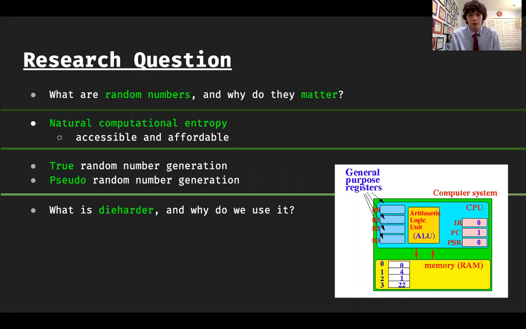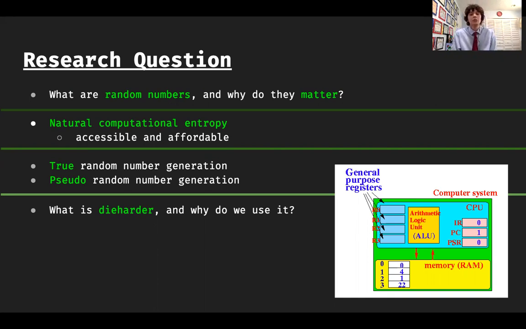There's true random number generation, which observes external processes and uses the results of those processes as the basis of generating numbers. So for example, if you observe a quantum mechanical situation in physics and you take the output, which is impossible to predict according to the laws of quantum mechanics, and use that for generating numbers, that's true random number generation because you're observing something.